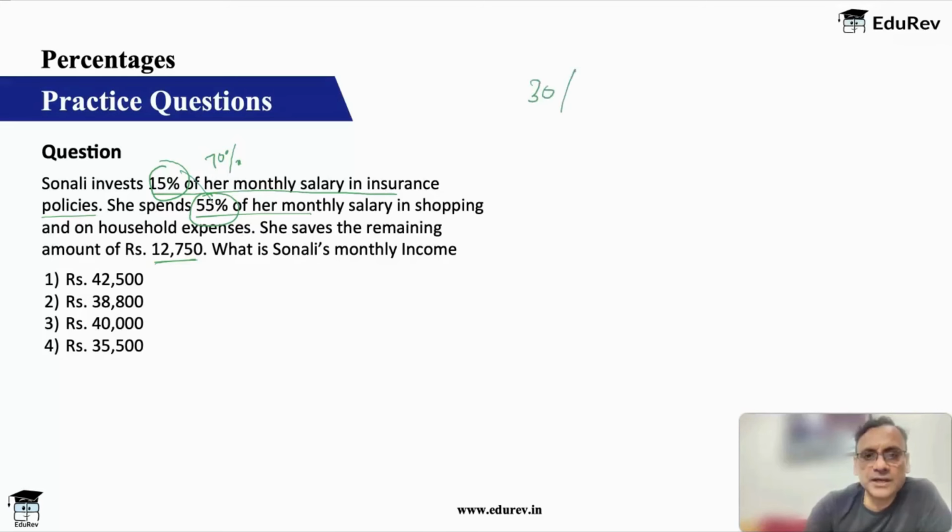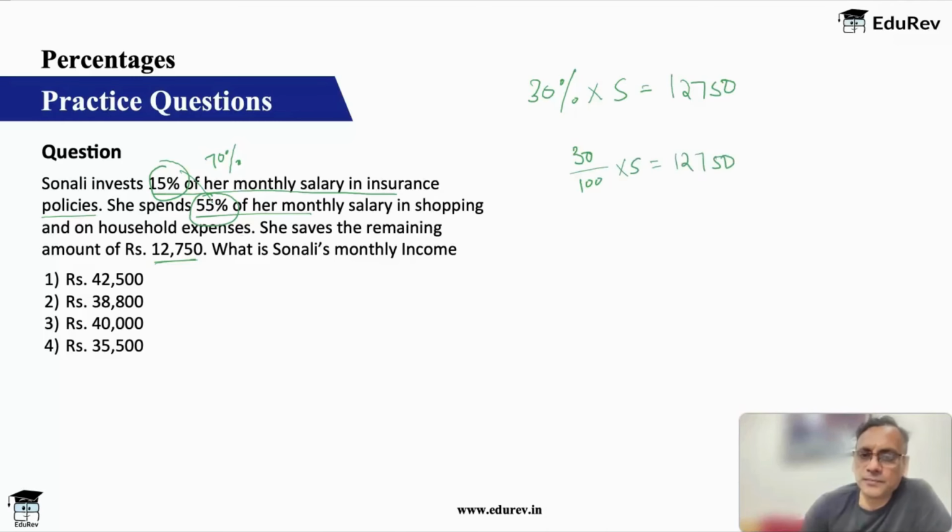So 30% of salary is equal to 12,750. This is what the equation should be. 30% of salary, because totally your salary is 100%. From that 15% is insurance, 55% is shopping and household. 55 plus 15 is 70, remaining is 30%. Okay, so always remove percentage when you do a calculation. So it will be 30 by 100 into S is equal to